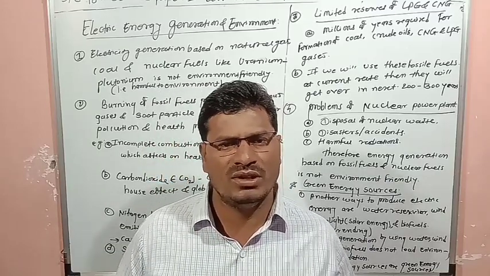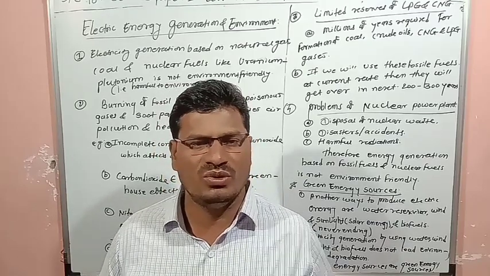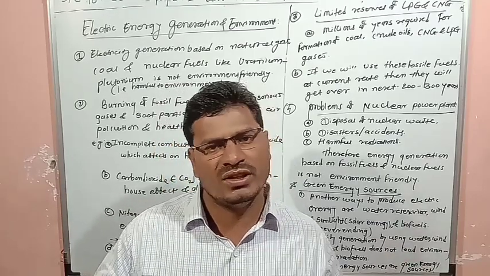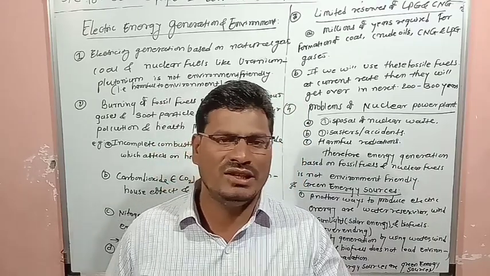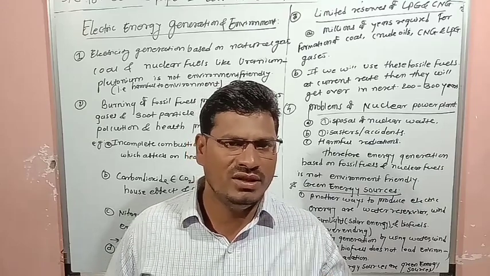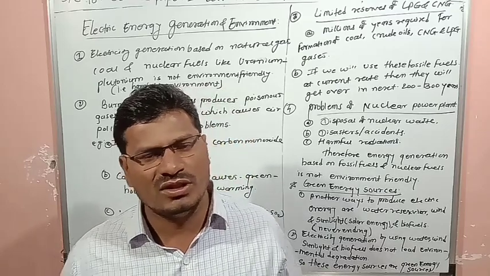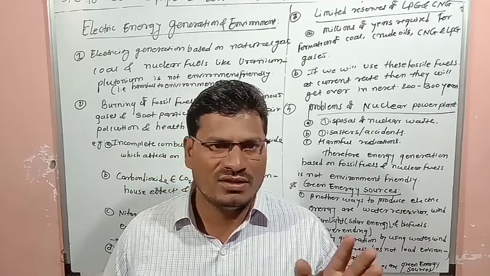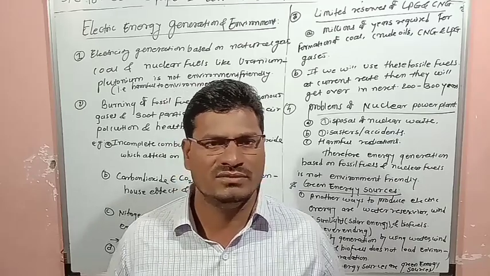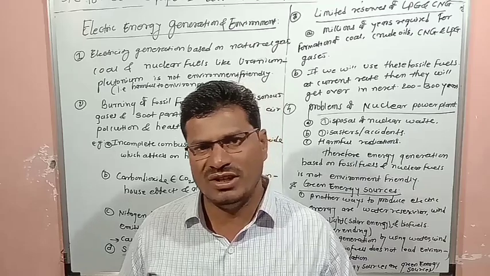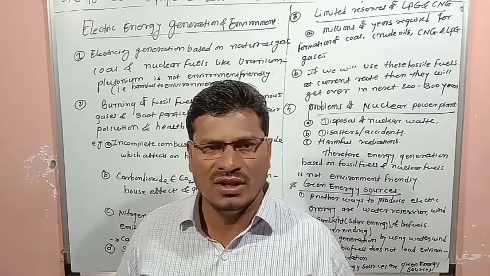Another thing is, when you are burning fossil fuels like petrol, diesel, kerosene, and coal, they contain elements like nitrogen and sulfur. So after combustion of these fossil fuels, gases like nitrogen dioxide and sulfur dioxide are emitted, and these gases are harmful for the environment.